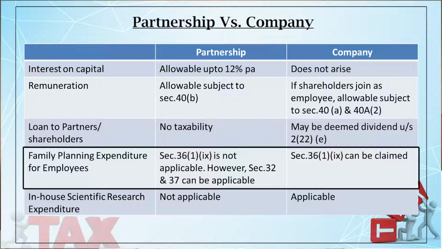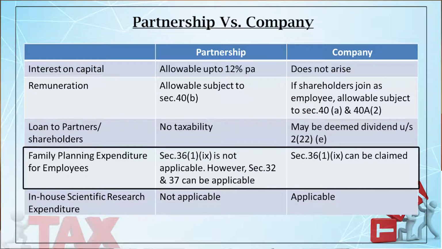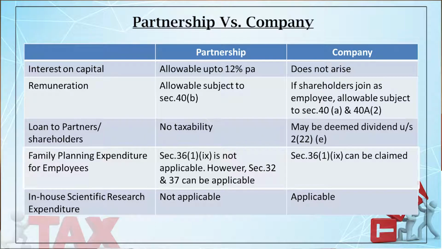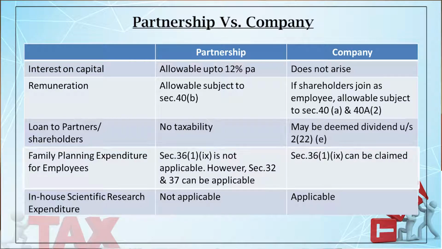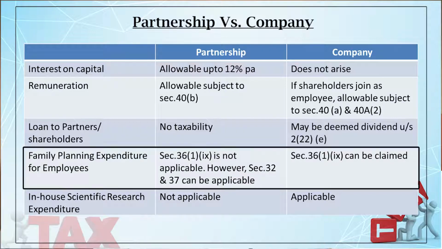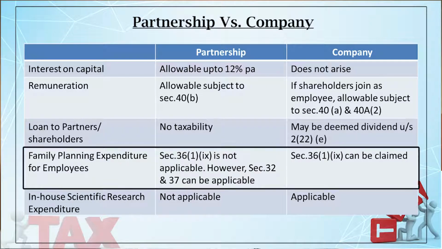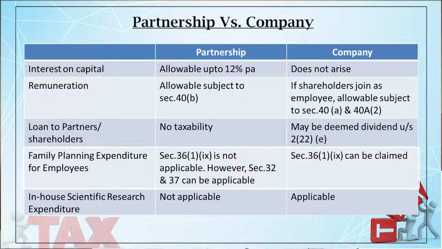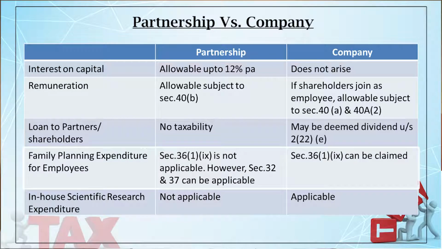Now, next point is the family planning expenditure for the employees. From the point of view of a partnership firm, there is no specific provision for that. So, what one can do is, if there is any revenue expenditure on family planning, that can be allowed as a deduction under section 37. And if there is a capital expenditure like purchase of any machine, the firm can claim depreciation under section 32.